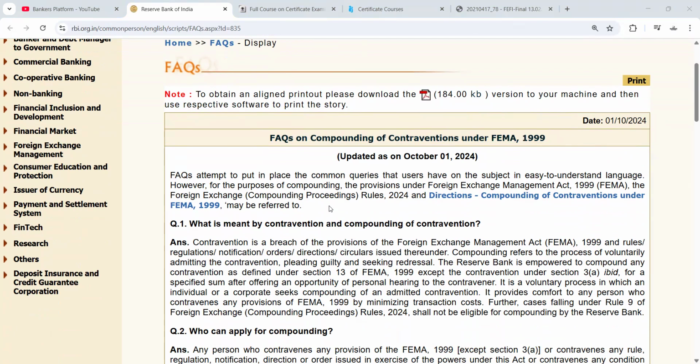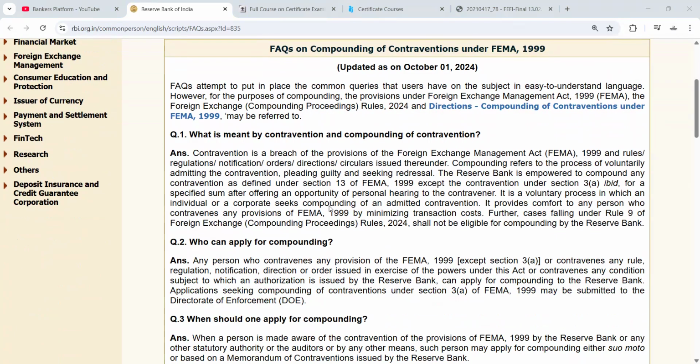So let's start. These are the FAQs, and from here we have seen many questions coming. First is, what is meant by contravention and compounding of contravention? Contravention is a breach of provision of FEMA 1999 and rules, regulation, notification, orders, direction, circular issued thereunder. Compounding refers to the process of voluntarily admitting the contravention, pleading guilty, and seeking redressal.